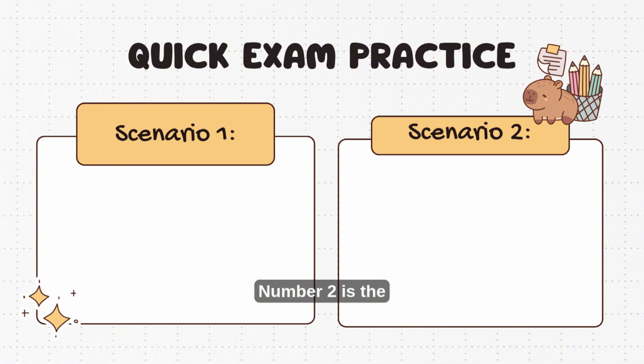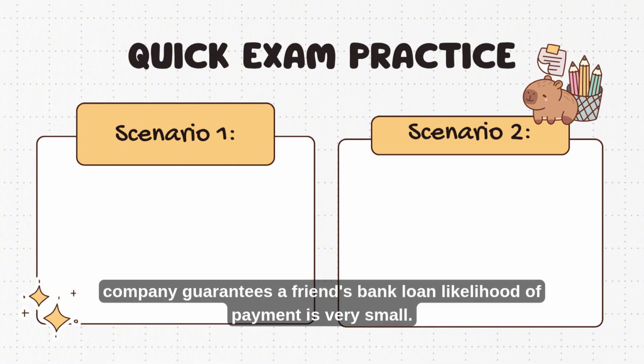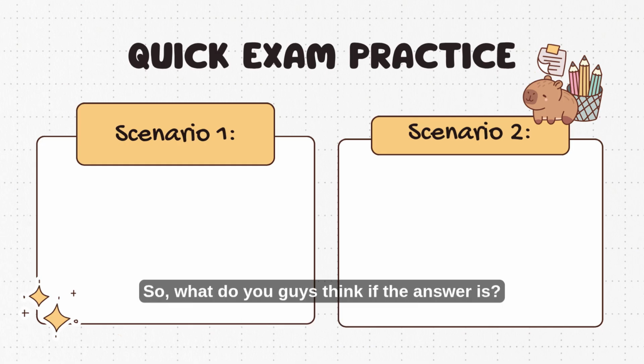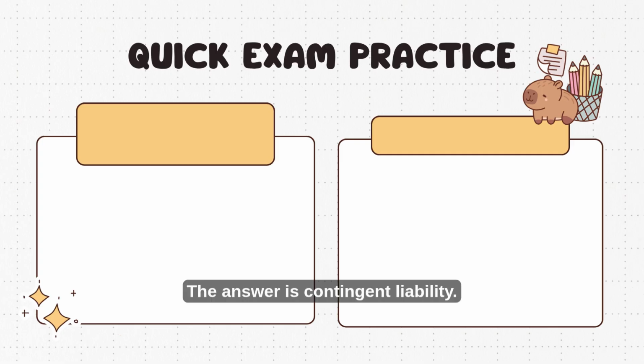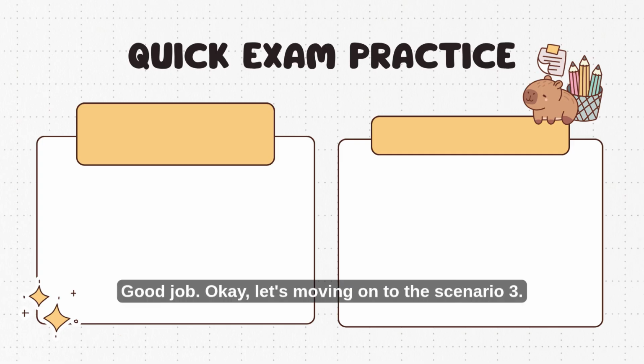Number 2: the company guarantees a friend's bank loan, and the likelihood of payment is very small. So, what do you think the answer is? The answer is contingent liability. Good job. Okay, let's move on to scenario 3.